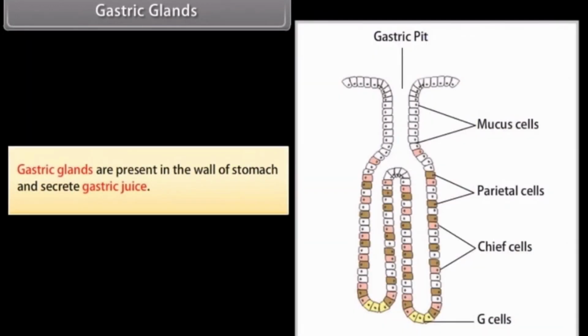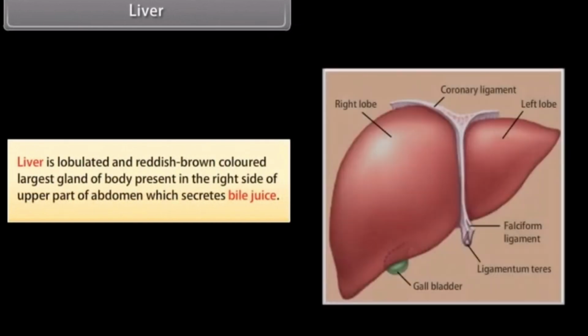Gastric glands. Gastric glands are present in the wall of the stomach and secrete gastric juices. Liver. Liver is a lobulated and reddish-brown colored, largest gland of the body, present on the right side of the upper part of the abdomen, which secretes bile juice. Pancreas.